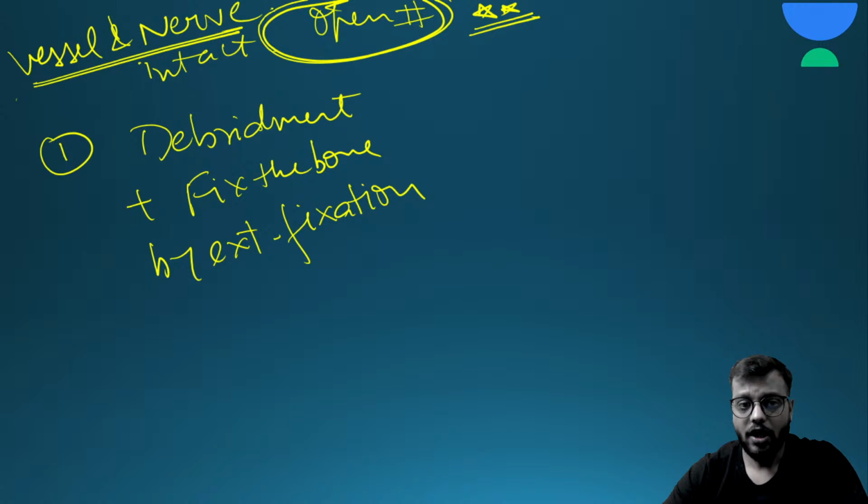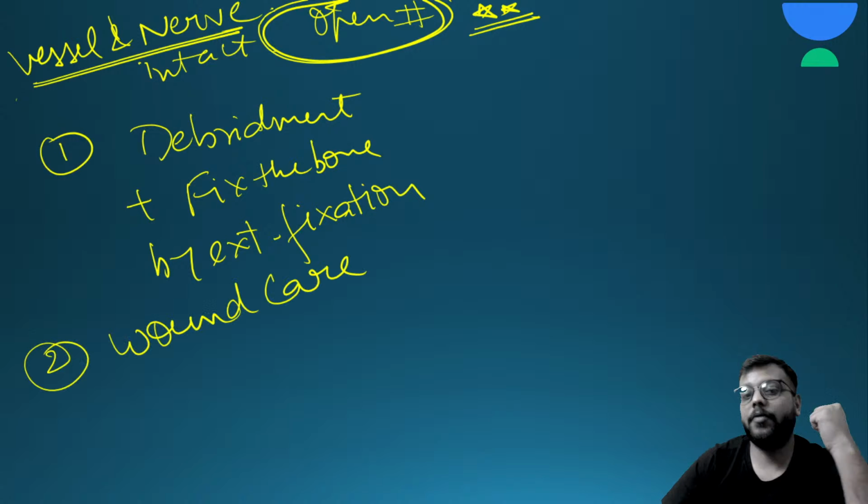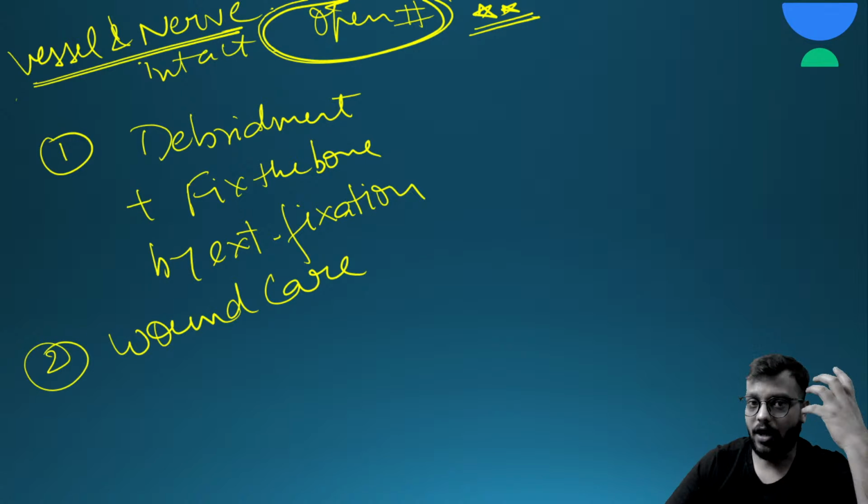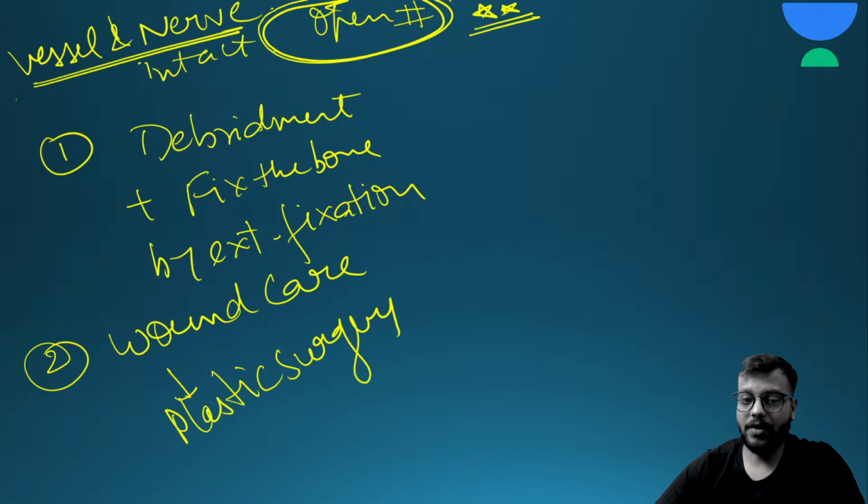So debridement with fixation of the bone, then you do the wound care by proper antibiotics and proper dressings. You wait for the granulation tissue to set in and transfer the patient to the plastic surgeon, where the patient undergoes plastic surgery and there is a flap or graft at the wound site so that it is converted into a closed fracture.